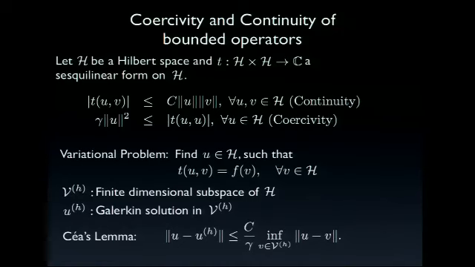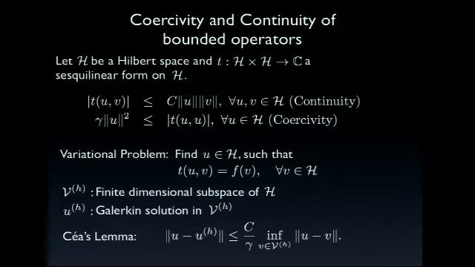It's really standard, first chapter of a finite element book. Namely, we've got a Hilbert space H and some sesquilinear form on H. First of all, one thing we'd like to have is certainly continuity of the sesquilinear form, and it is very good if we also have coercivity of the sesquilinear form. If you have those two things, then consider the following standard variational problem: find some function u in our Hilbert space such that a(u,v) equals f(v) for all elements v in our Hilbert space.